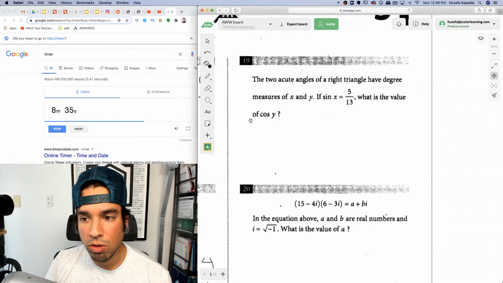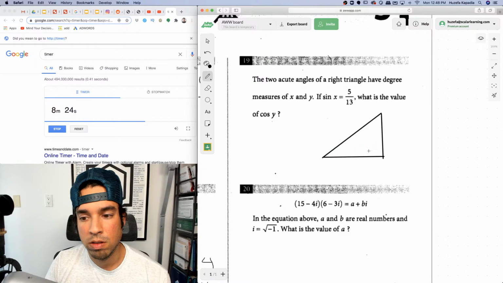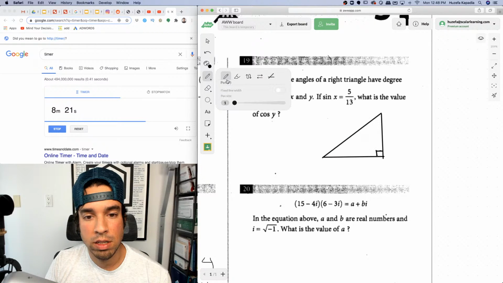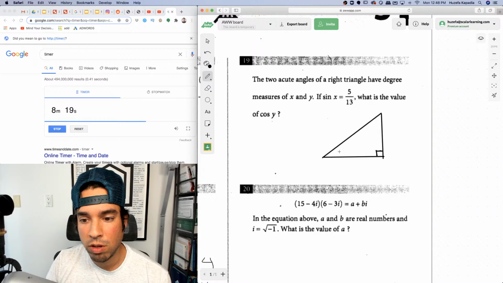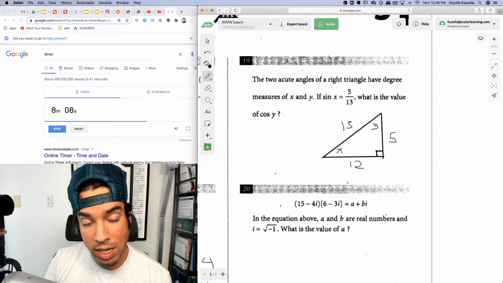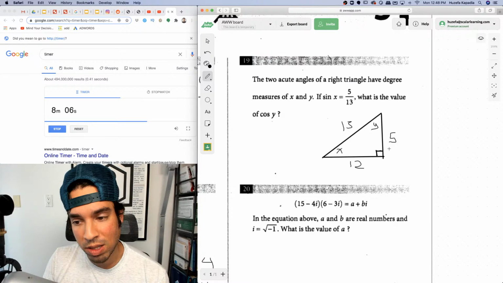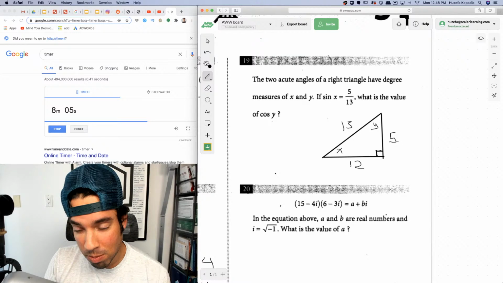The 2 acute angles of a right triangle. What am I immediately doing? I'm drawing a right triangle. Okay, it says 2 acute angles of a right triangle have a degree measure of x and y. If sine of x is 5/13, meaning opposite is 5, hypotenuse is 13, which means this side is 12, by the way. If you want to figure that out using Pythagorean theorem, you can. I have this Pythagorean triple memorized, 5, 12, 13, so there we go.